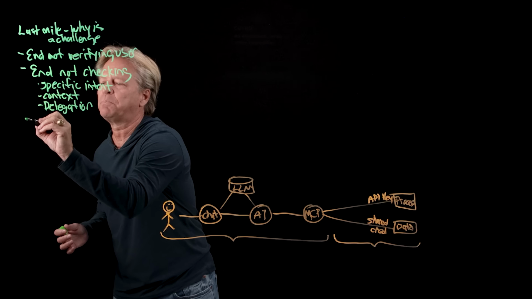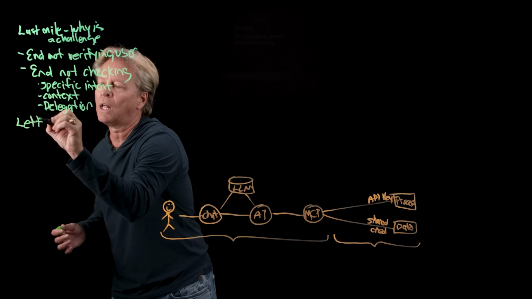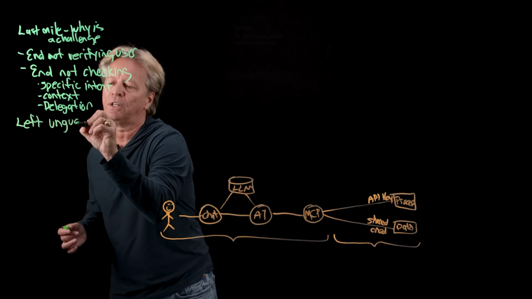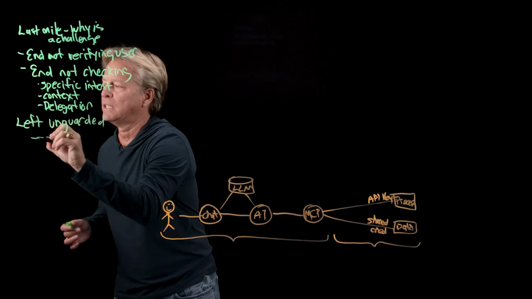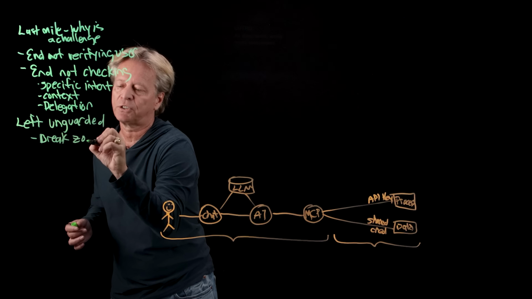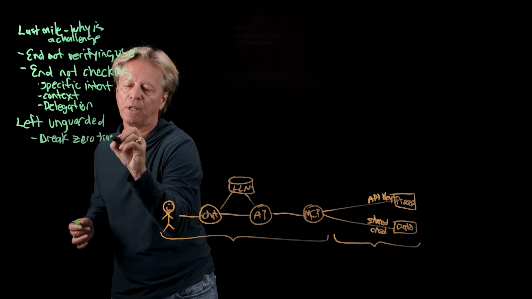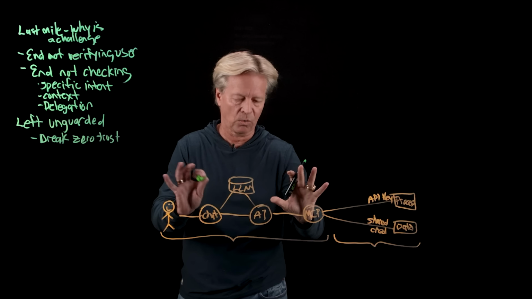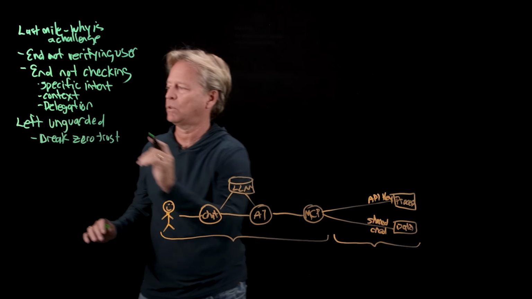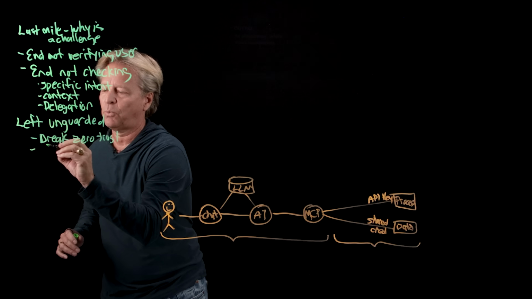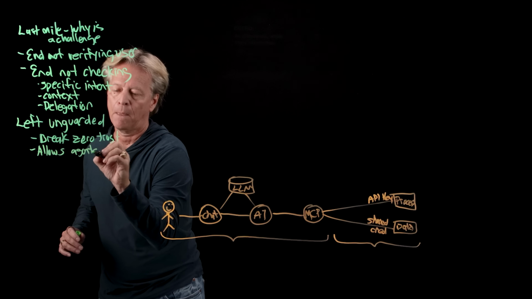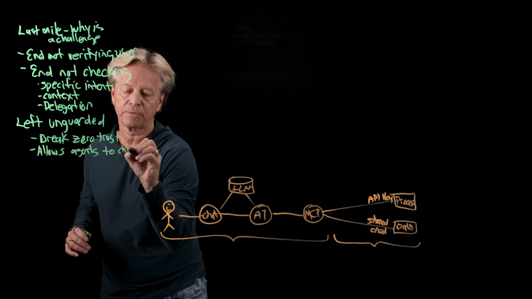And because of this, if we leave this whole last mile challenge alone, what's left unguarded is that we break zero trust. The first thing we do is lose our ability to have zero trust, because we've now lost everything from the left to the right behind, and now we don't have zero trust. The other thing that happens if we leave this alone is it allows agents to chain tools.